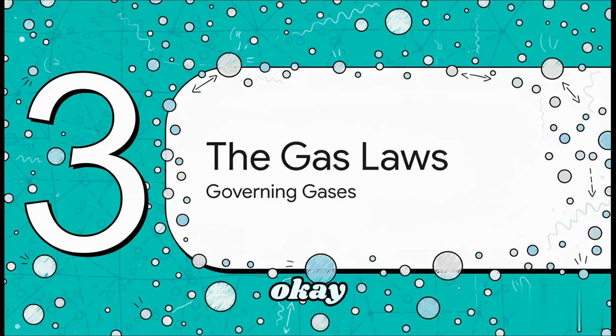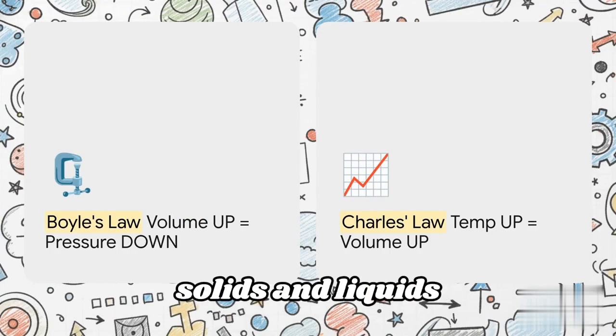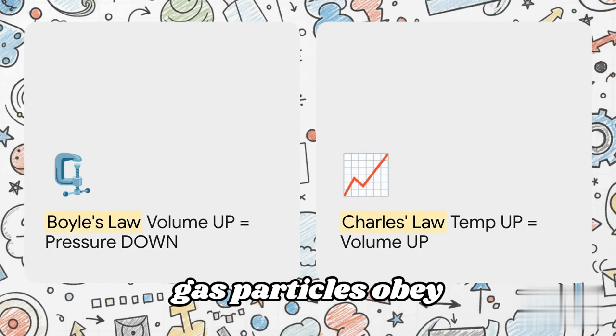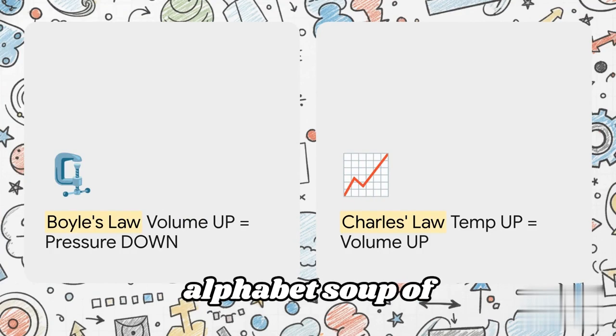together. Okay, let's jump to section 3, the laws governing gases. We're zooming back out to the macro level now. We've seen how strong forces make solids and liquids, but when those forces are essentially negligible, gas particles obey their own strict mathematical rules. Welcome to the alphabet soup of gas laws.